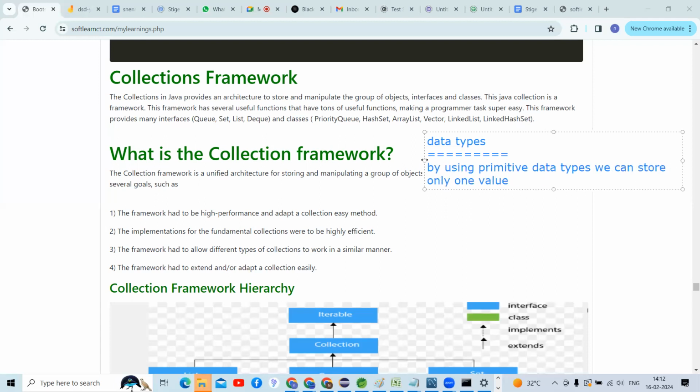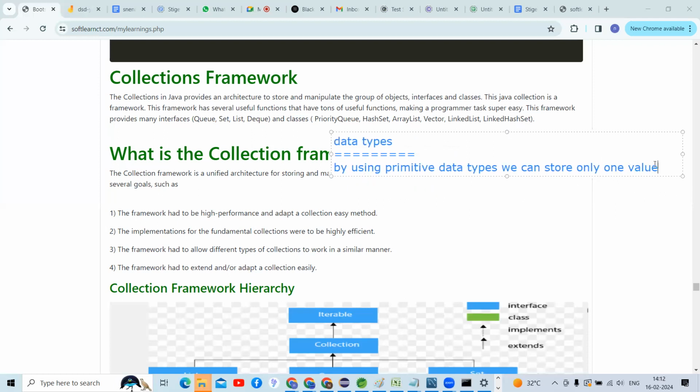Example. See here is an example. This is the primitive data type. int is the data type, and a is the variable name. I'm going to store 20, right, guys?